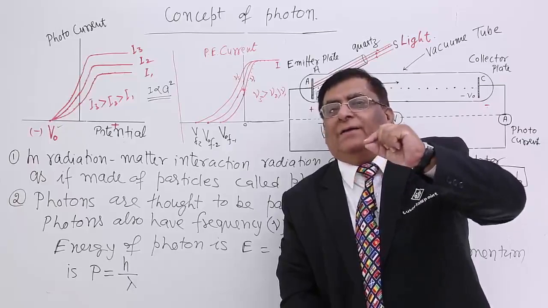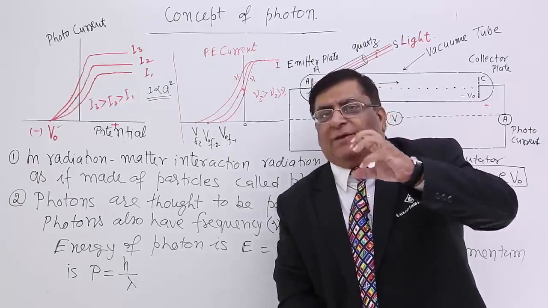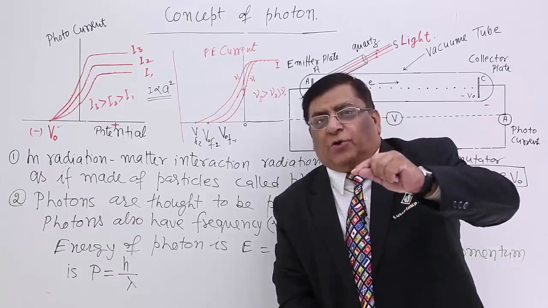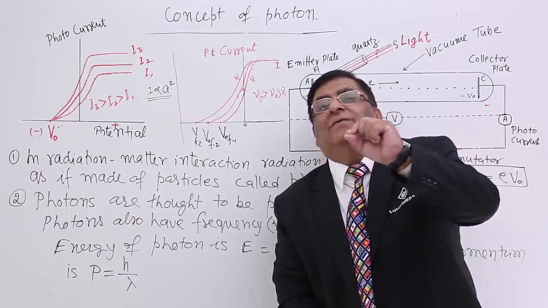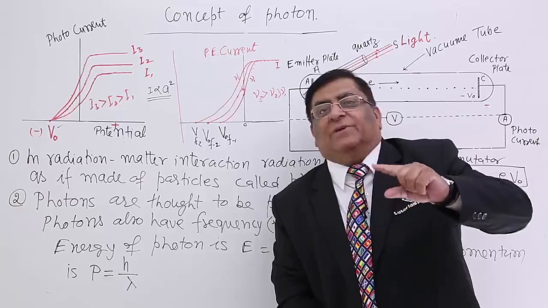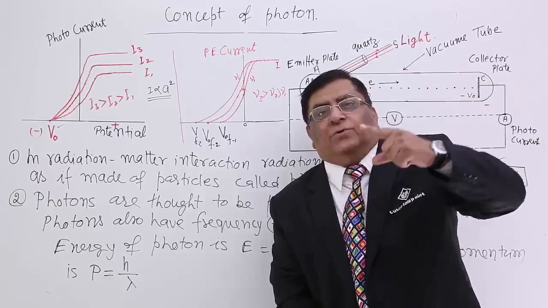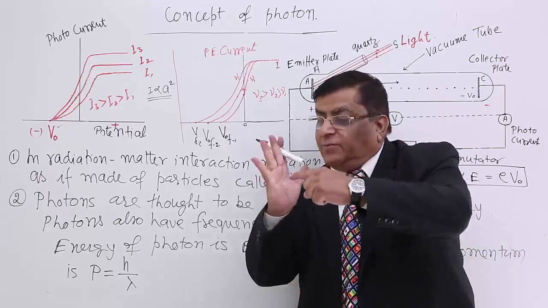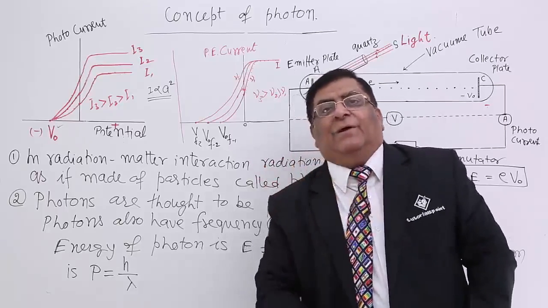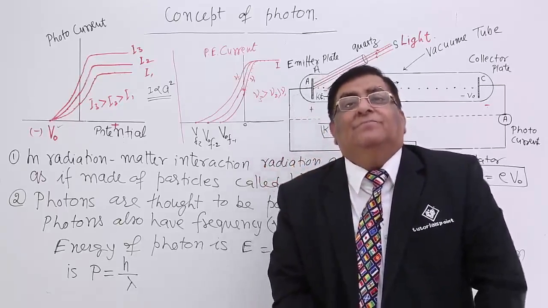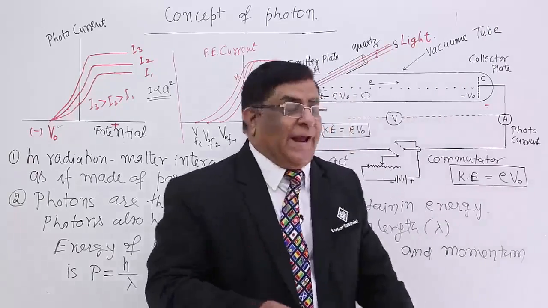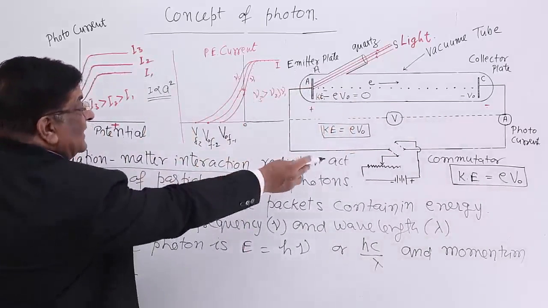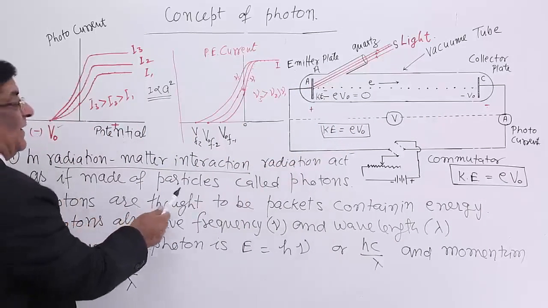While there are subatomic particles, they have the nomenclature electron, proton, neutron. "On" is the last two letters. So this was a given name, photon. Photo, light, on for particle. So this is the particle of the light which strikes a matter. At that time, its behavior becomes like a material when the light interacts. So in radiation matter interaction, the radiation, that is light, acts as if made of particles.